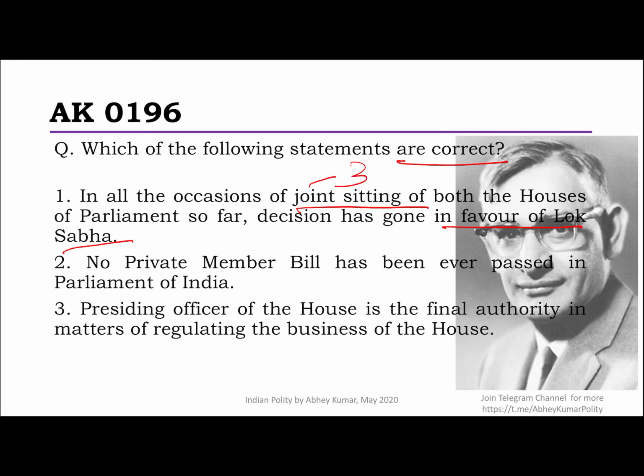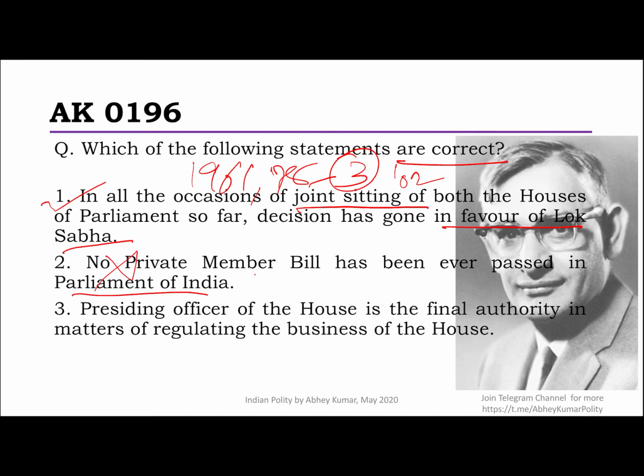I'm sure you know that the joint sitting has happened on 3 occasions. The Dowry Prohibition Bill of 1961, the Banking Services Commission Repeal Bill of 1978, and the most recent one was regarding the POTA, Prevention of Terrorism Bill, which became an act in the year 2002. So yes, it has gone in the favor of the Lok Sabha.